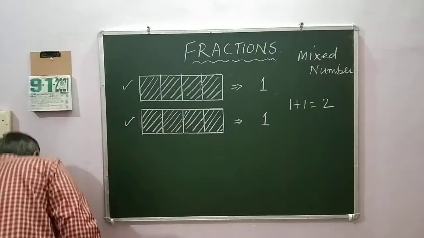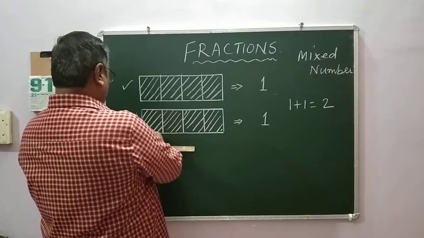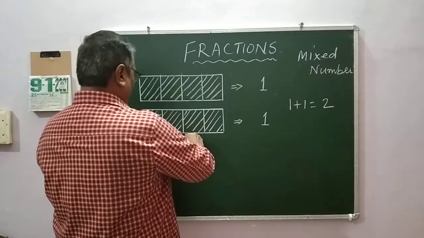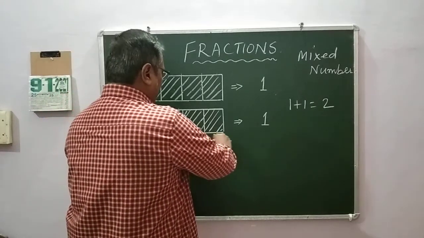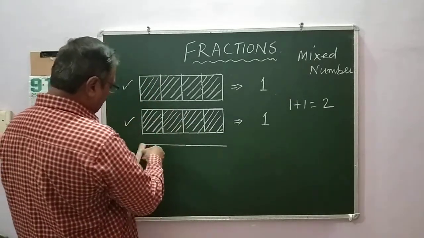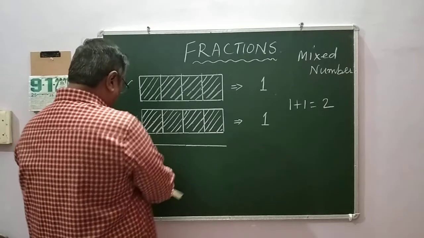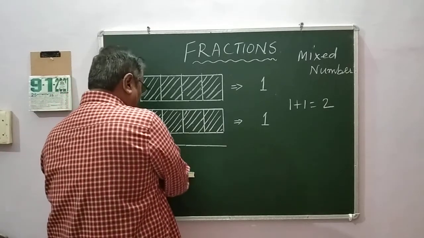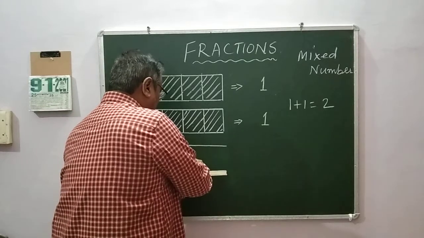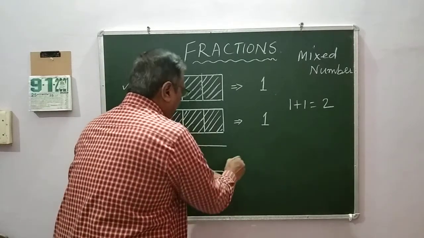Yes. Now, I am going to take one more rectangle. And this is the same identical rectangle. Yes. 12 centimeters I have taken. Identical. Right. I am drawing it. Okay.